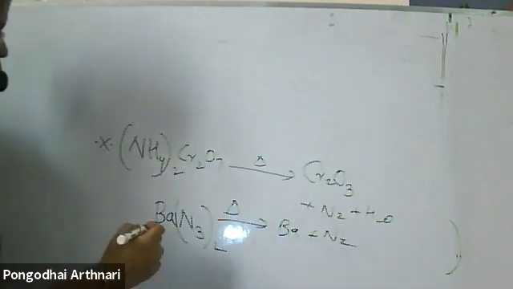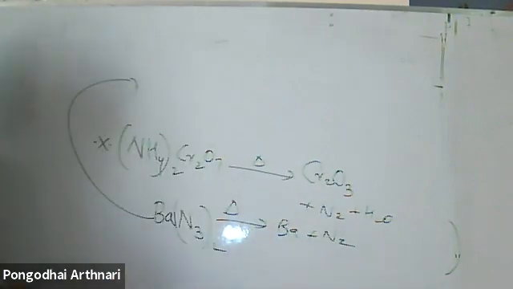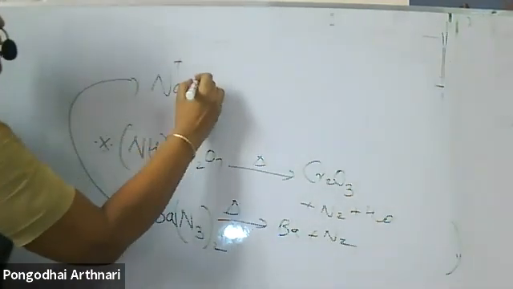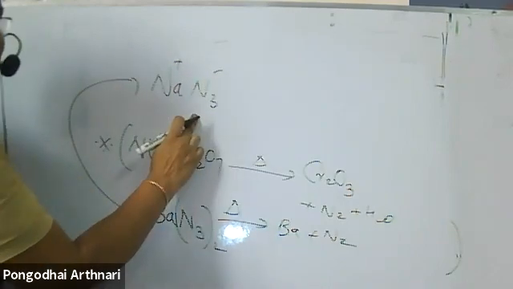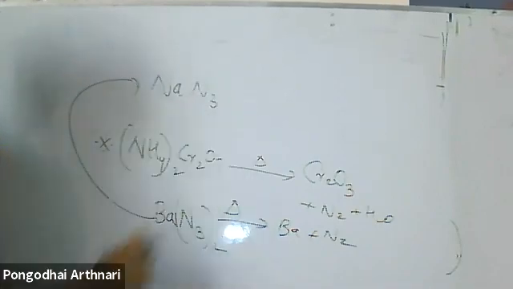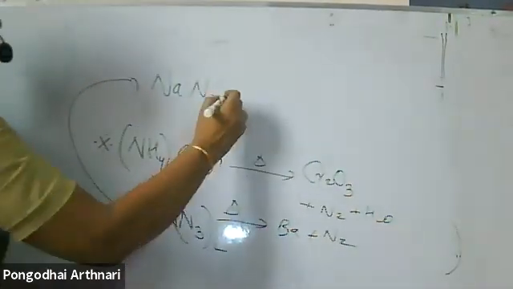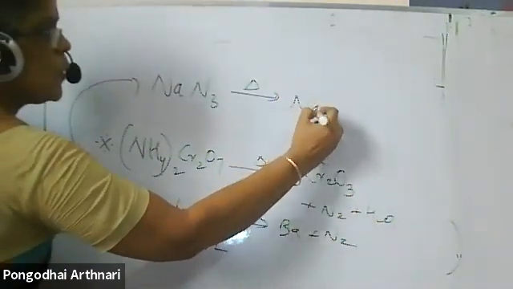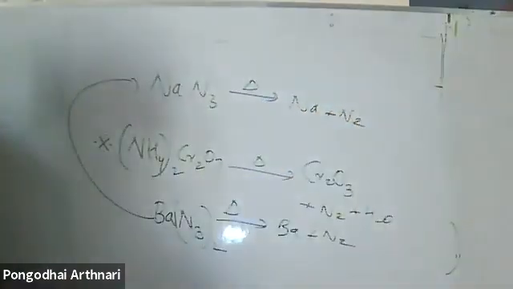There is one more azide at the back, an important question being asked: sodium azide. Sodium is Na plus, and the azide group is N3 minus, so the molecular formula is NaN3. This also undergoes a decomposition reaction on heating to produce sodium plus nitrogen. These are the ways you can prepare nitrogen.